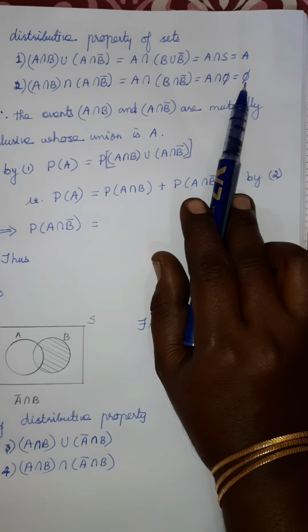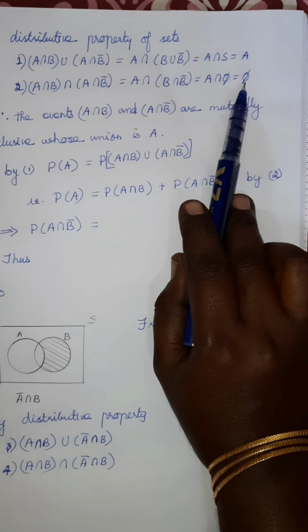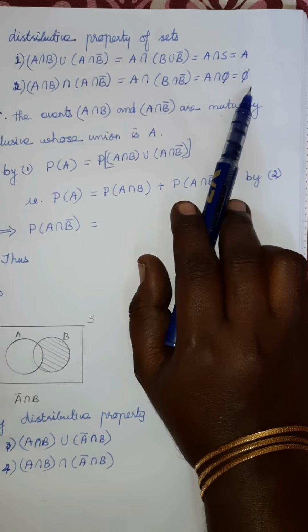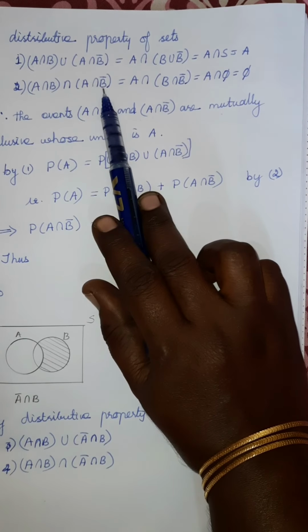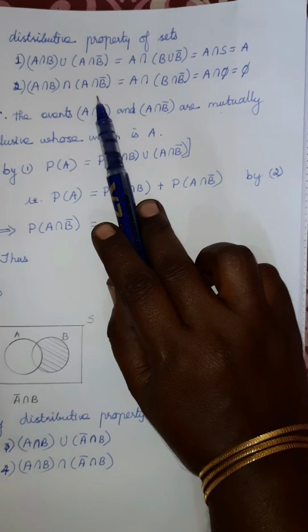Empty set means there is no common element, that means the two sets are mutually exclusive. Are you clear? Intersection is empty means that two sets have no common elements, so the sets are mutually exclusive.